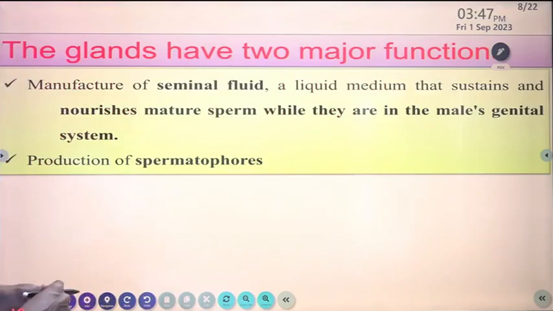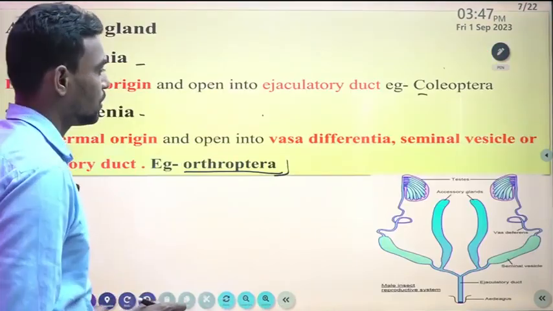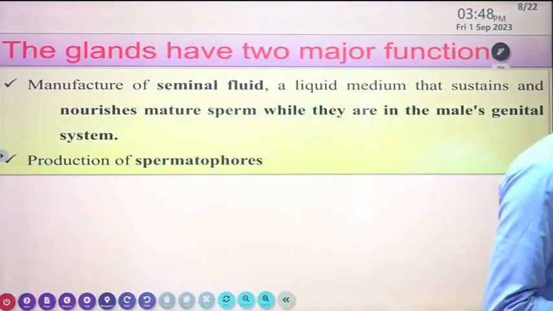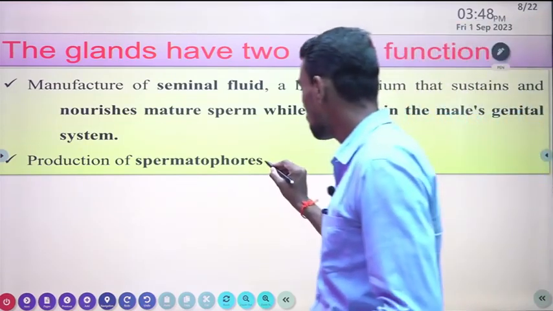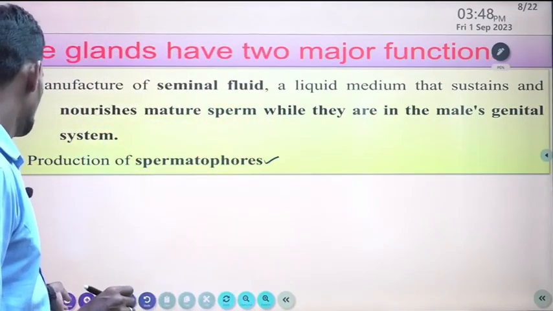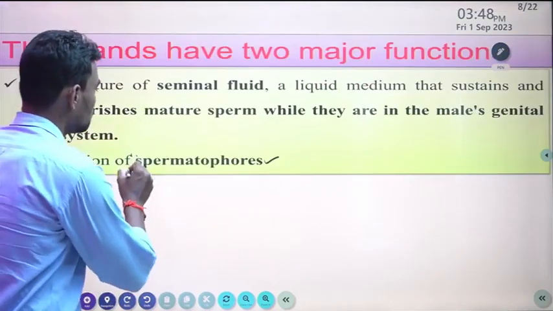The accessory glands have two major functions. They manufacture the seminal fluid, a liquid medium that sustains and nourishes mature sperm while they are in the male's genital system, and they produce spermatophores. These are the two important functions of the accessory gland.